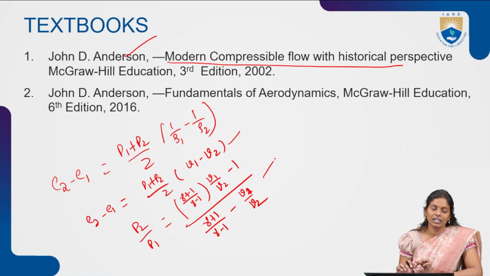You can see this entire derivation in this session, so you will be able to understand easily how we got the Hugoniot equation and the calorically perfect gas expression.